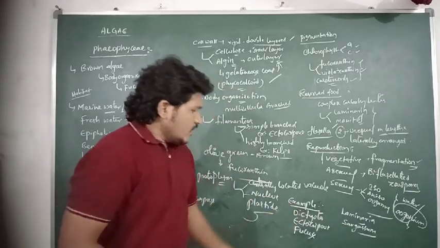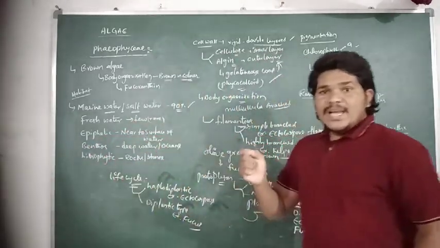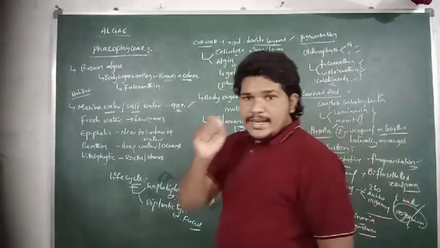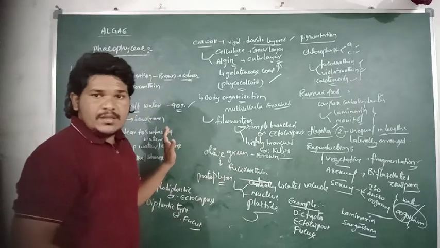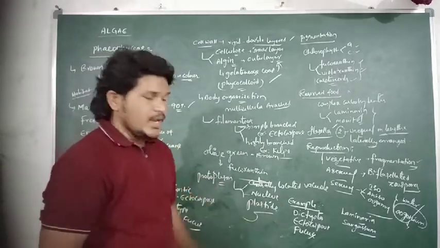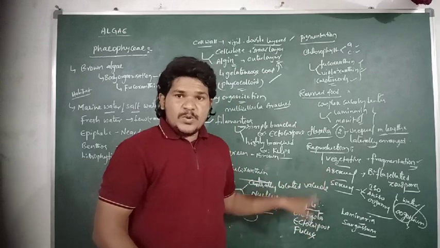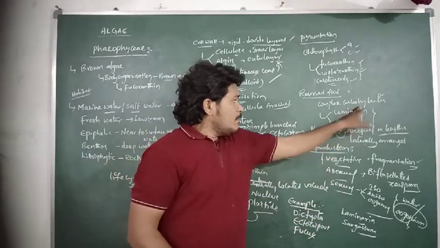Here the Dictyota is a multicellular, branched, ribbon-like brown algae. And then Ectocarpus exhibits a filamentous body organization, very simple and branched.